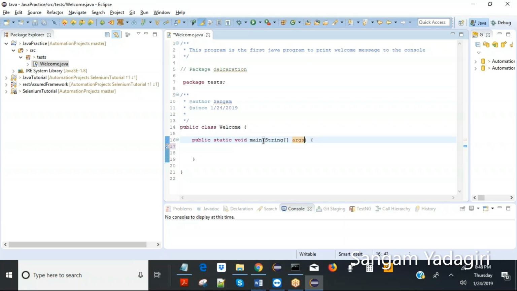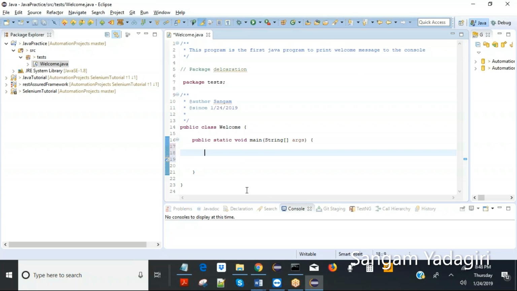And this main function must have arguments of type string array. That means I can pass one or more arguments at runtime. If you don't want to pass any runtime arguments, that's fine, you can leave it. So then we are going to add something to the main function. The primary purpose of this is to just print some welcome message, right?